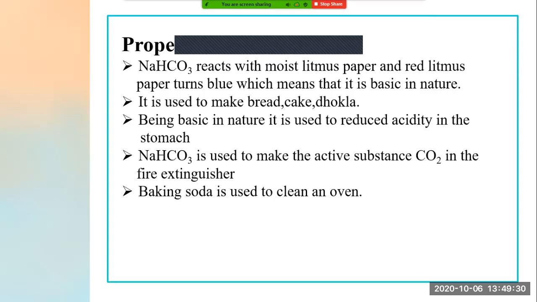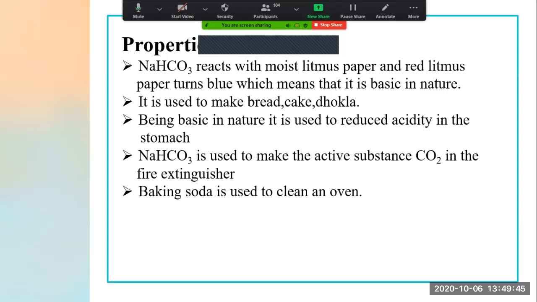Milk of magnesia also we take, right? Because milk of magnesia is basic in nature, and when the basic substance goes to our stomach, the acidic properties go down, and we get relief from acidity. Hence baking soda is also used to reduce acidity in the stomach because it is basic in nature.